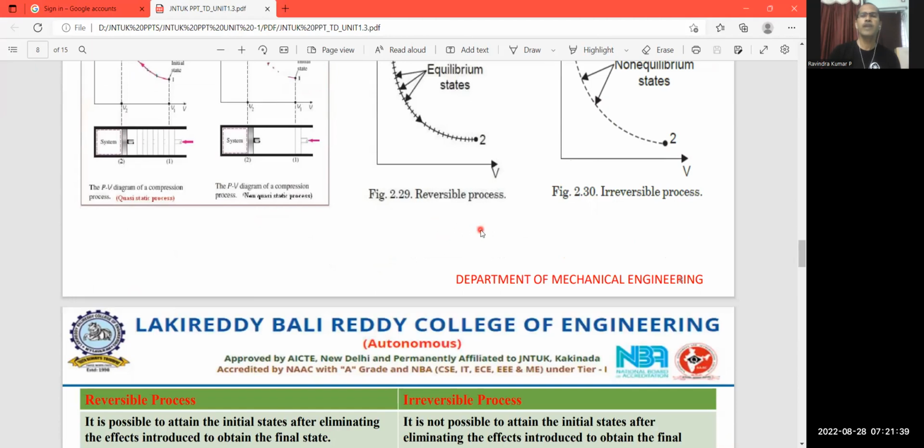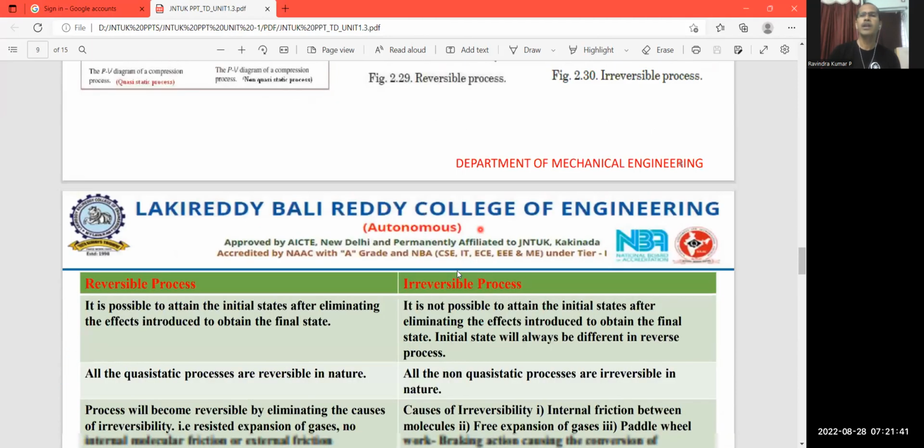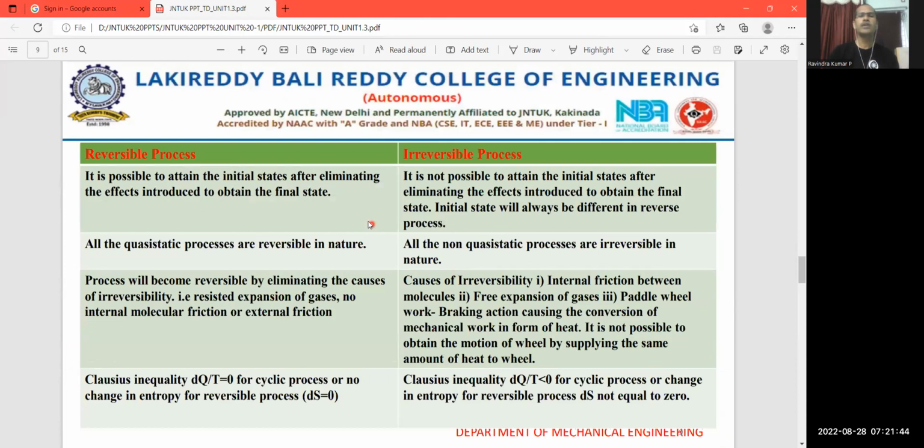Connected to this quasi-static and non-quasi-static process, there are reversible and irreversible processes. A reversible process means it is possible to attain the initial state after eliminating the effects introduced to obtain the final state, right? So if any friction is there and you remove that friction, the system will come back to the initial state. But in case of an irreversible process, it is not possible to attain the initial state after eliminating the effects introduced to obtain the final state. So the initial state will always be different in a reverse process.